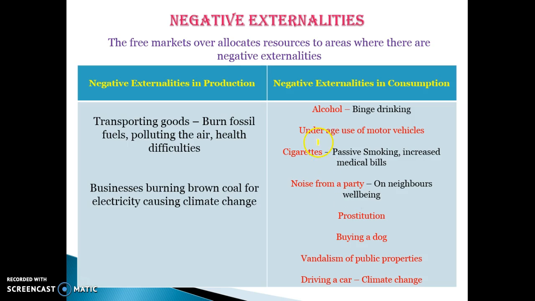What's really important that you state in your answers is that in free markets we over-allocate resources to areas with negative externalities. Because we don't internalise the social costs, or we don't care about the social costs, we over-allocate resources to these areas. Negative externalities in production: when we transport goods, we burn fossil fuels, that pollutes the air, that pollutes the environment for future generations, the third party. When we burn brown coal for electricity, that causes climate change. Be really specific here about what that negative externality is.